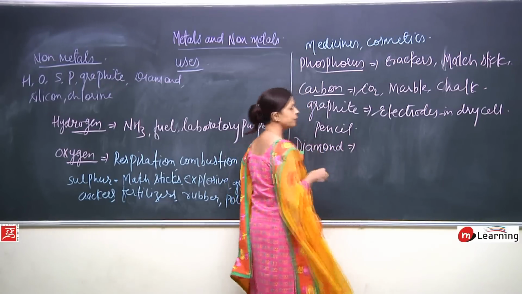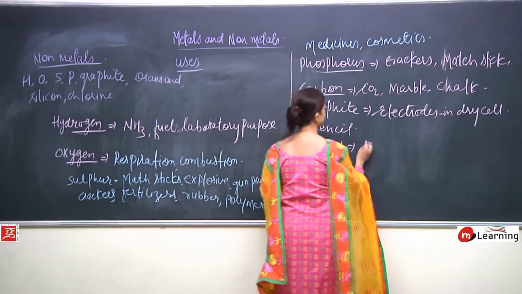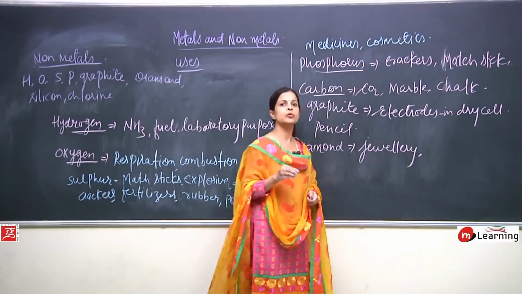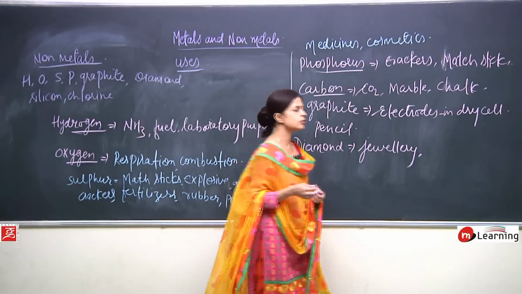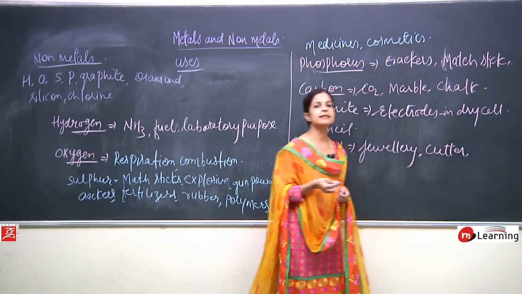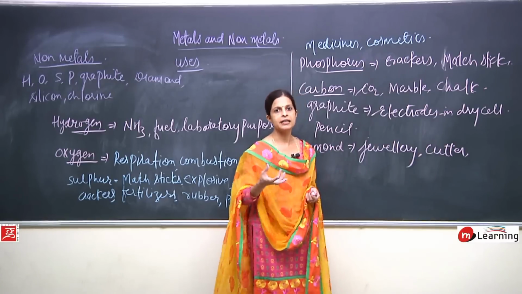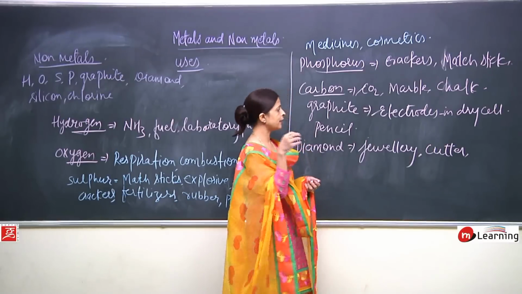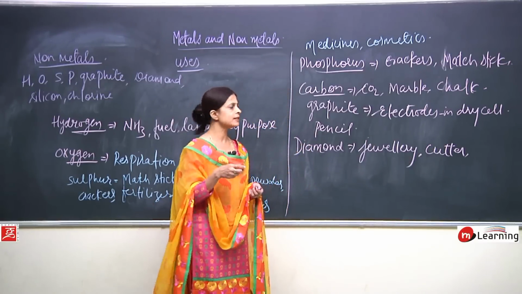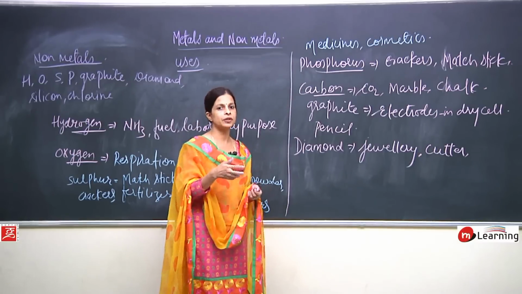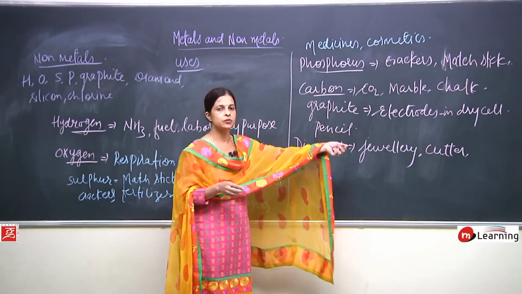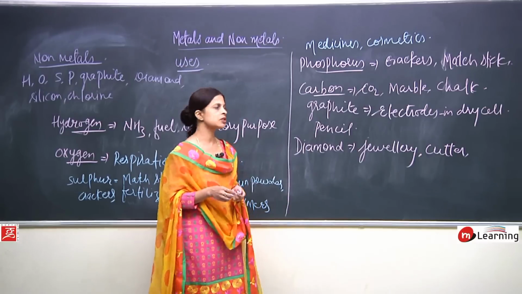Now, diamond, we all know it is used in making jewelry. It is also used, as we all know, it is the hardest substance. It is also used in making cutters. Okay, we have discussed this, that it is also used by the eye surgeons as a knife to remove cataract. At the edge of that knife, a diamond is placed. So, it is very useful. Doctors use this with very great care actually, because it is very hard. So, it is used in making jewelry, it is used in making cutters, it is also used by the eye specialists or the eye surgeons.